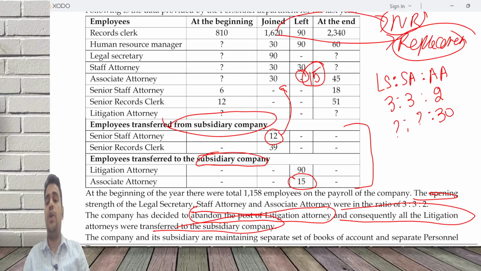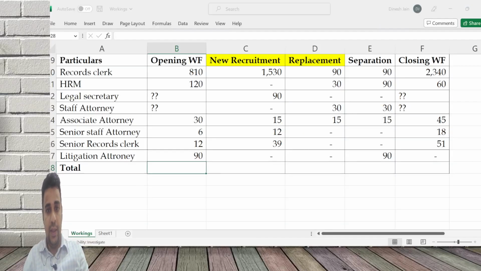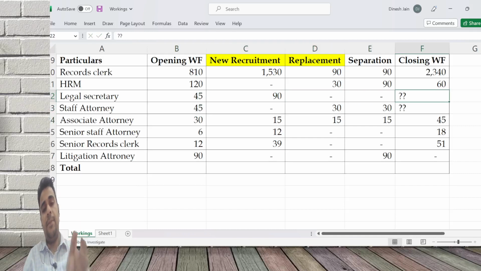If 2 is equal to 30, then 3 is equal to 45. Give me the closing number now. 45. Opening plus new recruitment plus replacement minus separation is closing. 135.